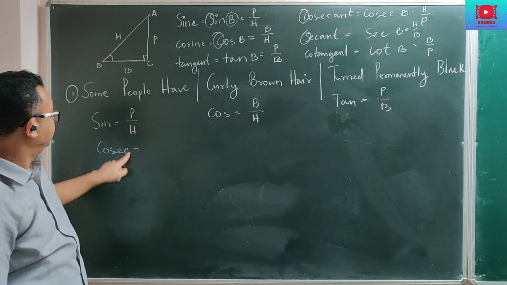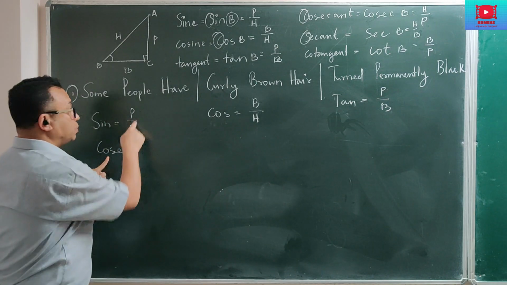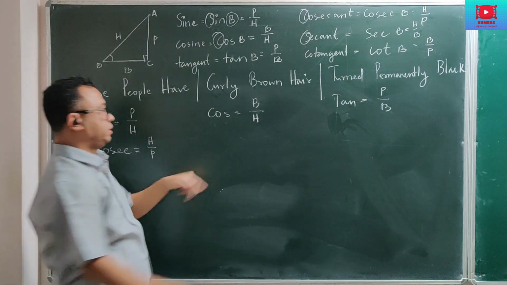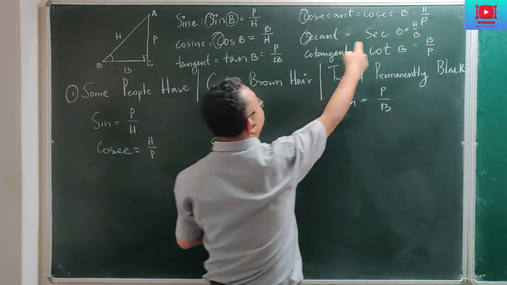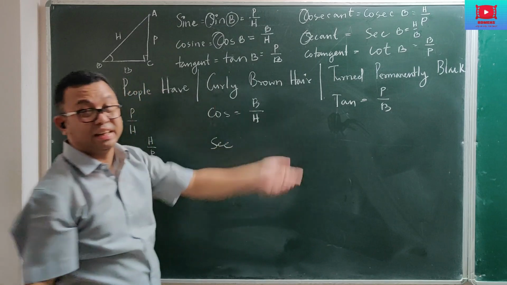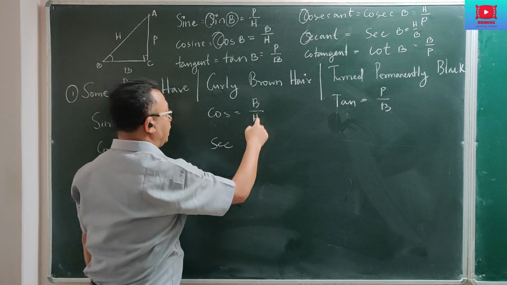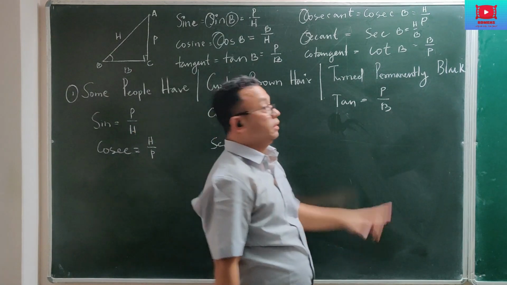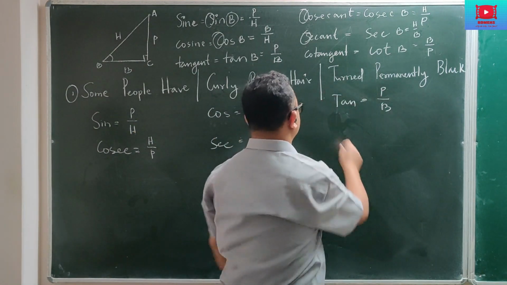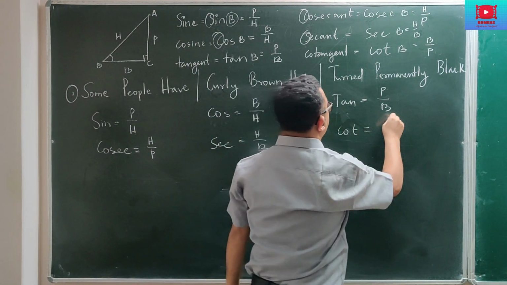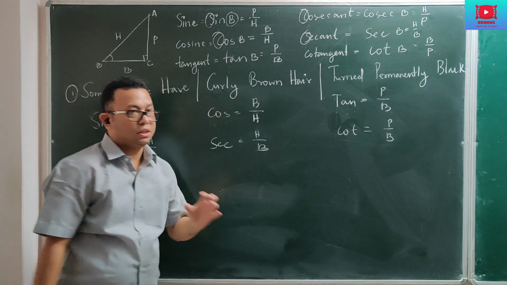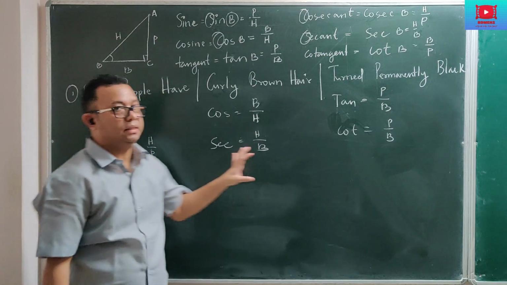So cosec is the reciprocal of sine, and sine is P by S, so this becomes S by P. Cos and sec are reciprocals, so if cos is B by S, sec becomes S by B. Tan and cot are reciprocals. Cot is what? If tan is P by B, cot is B by P. So now all 6 trigonometric ratios are something you can easily remember.